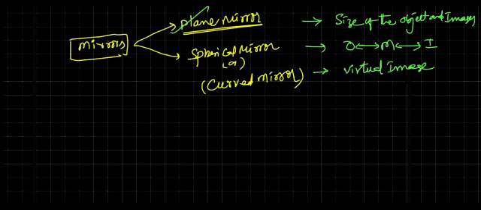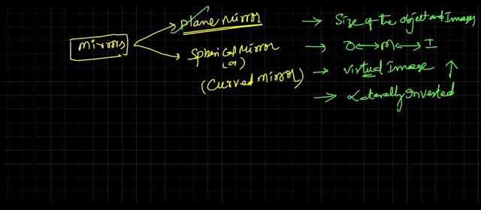The virtual image is always erected or upright. When light rays appear to meet, that is a virtual image. The image which we cannot catch on a screen is called a virtual image. And one more, laterally inverted image, because left will appear as right and right appears as left.